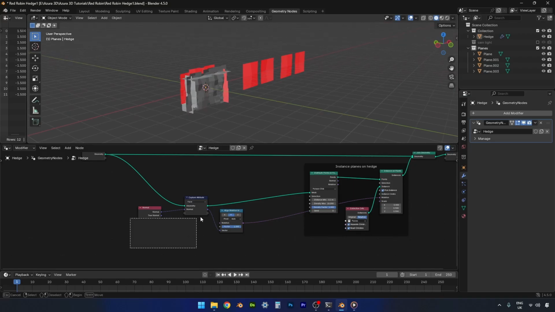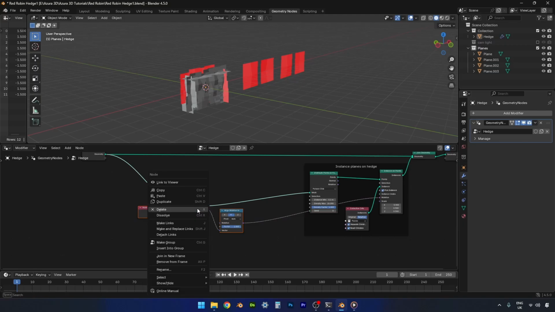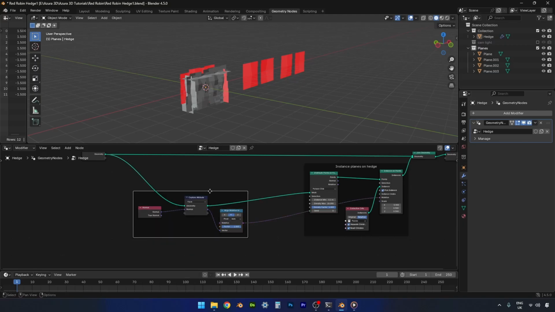So let's get a frame around these. And we will call it rotate planes. And then we're going to need a rotate rotation node.